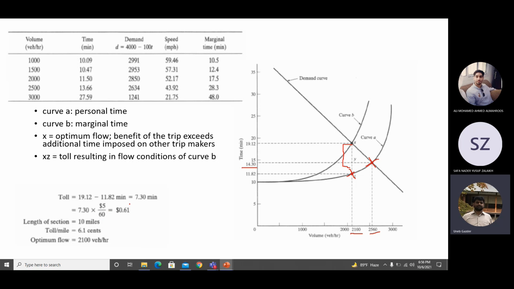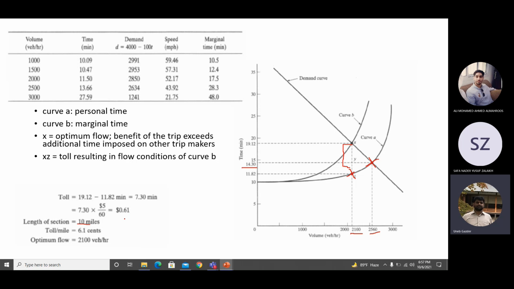So how much toll should you be paying? $0.61, and this is dollars per mile. Then you multiply with the length of the section, which is 10 miles.